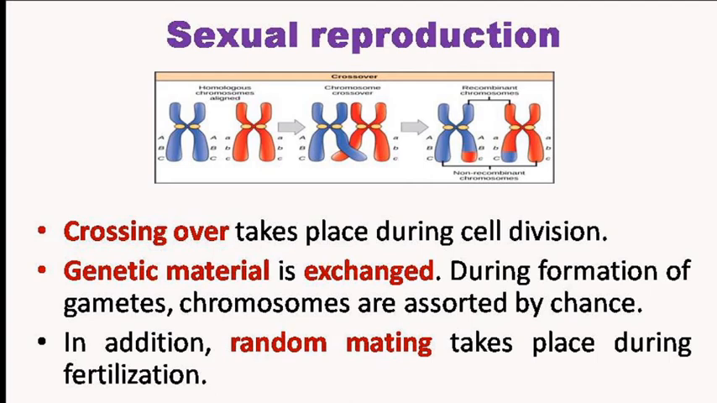The third cause is sexual reproduction. During gamete formation in germ cells, while cell division, crossing over takes place. Due to this crossing over, there is exchange of chromosomal material between homologous chromosomes, so new combinations are formed. In the formation of gametes, chromosomes are assorted by chance. In addition, random mating takes place during fertilization that may also be responsible for genetic variation.